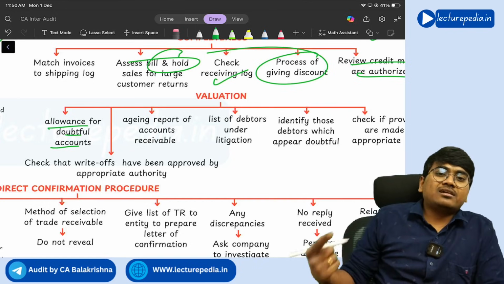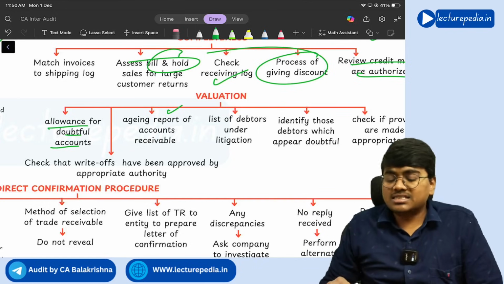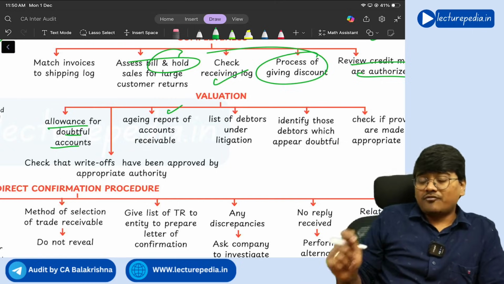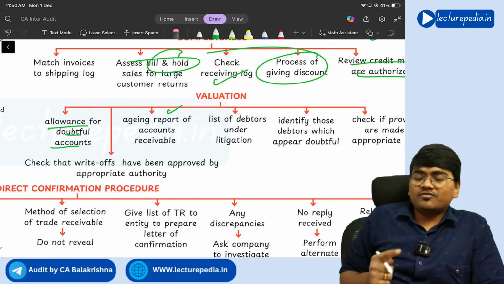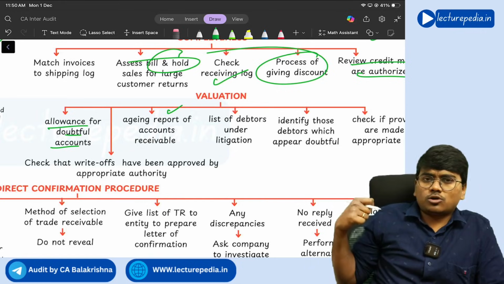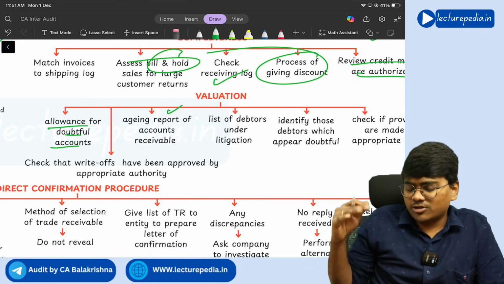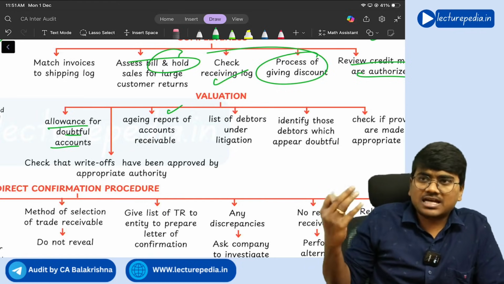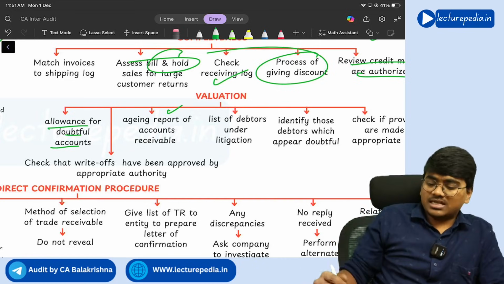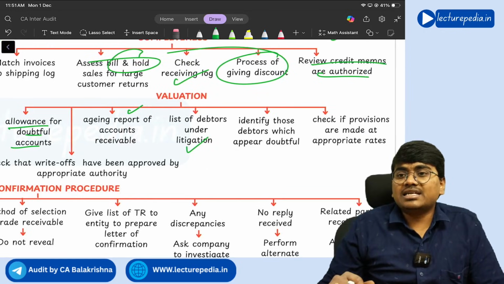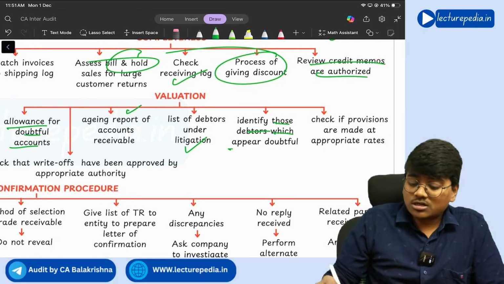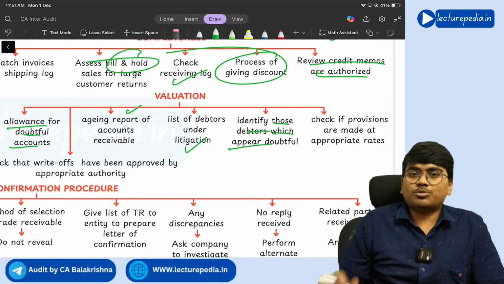So for properly calculating that provision, you need to ask for aging report, and you should also ask the company to give list of debtors which are under litigation. So if the debtors are under litigation, it means the debtor has to give 1 crore rupees, but the debtor is saying that I will not give 1 crore rupees, I will give only 70 lakhs rupees. These kind of litigations will be there. That means in case of litigated debtors, valuation of debtors can get affected. So you should ask for debtors in which there are litigations. Next, identify those debtors which appear to be doubtful, because you need to provide provision there.